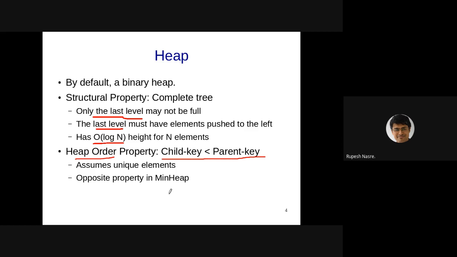That means that the root is always going to have the highest key. The root is going to have the highest key, and that is called a max heap, because I'm going to do a removal of the maximum element at any point in time, and therefore that is called a max heap. In case you are interested in, let's say, earliest arrival time, something like that, right? Where the arrival time becomes the key and you want to prioritize based on that, then you can maintain some sort of a min heap, right? Which is going to be the opposite, where the child key is going to be strictly larger than the parent key. Right?